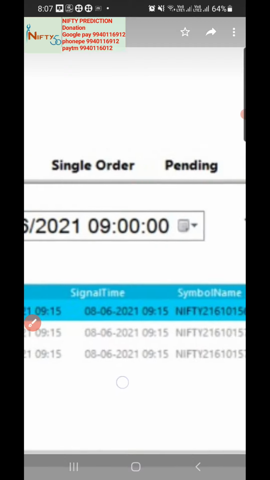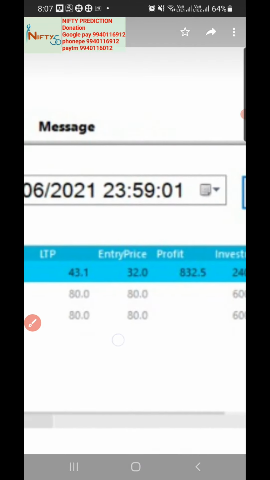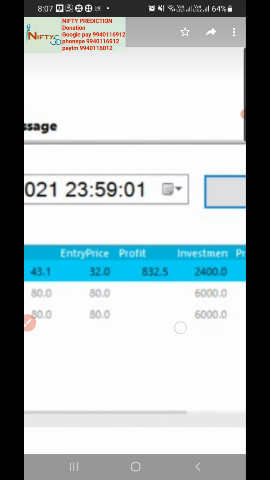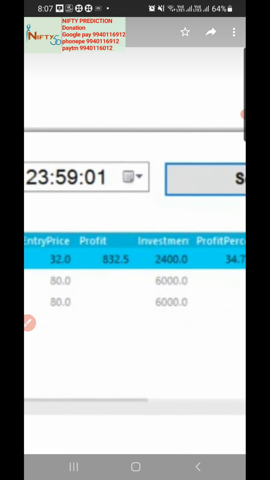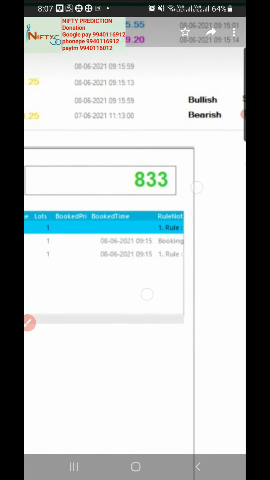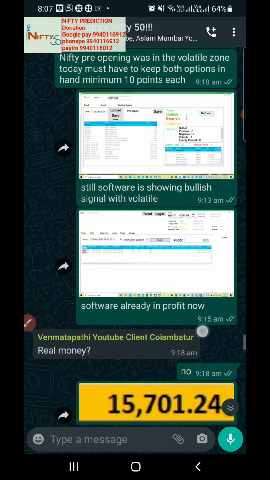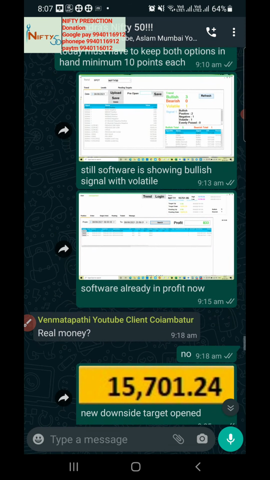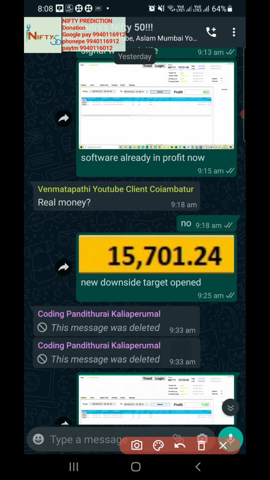It bought that particular option at a cheap price, because 32 is not easy to get. Soon it went up to 42 within a fraction of a minute. So it gave a profit of somewhere around 800, but it went up almost double, to 64 rupees. But still we wanted to trail, because this target had opened, so it started to give some good profit.